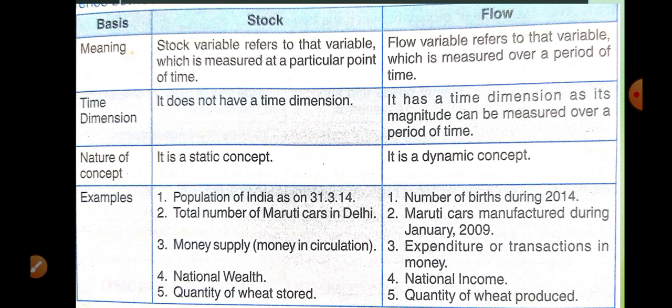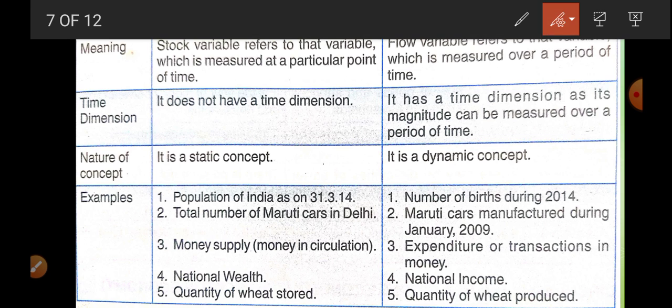Now next concept is stock and flow. So stock is what? When any economic variable is measured at a particular point, this is stock. And when any economic variable is measured over a period of time, this is flow. So stock is related to point of time, flow is related to period of time. Okay, so that is the difference. Stock is not going to have time dimension, but flow is going to have time dimension.